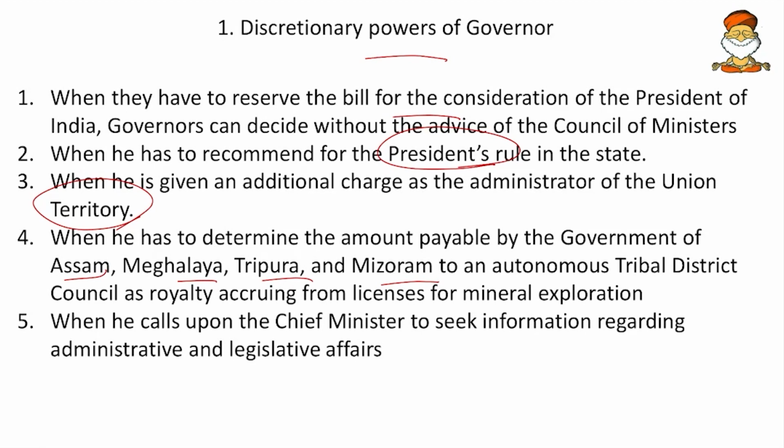These are the Schedule 6 states, so that is why this is being taken up. Then when he calls upon the chief minister to seek information. As we used to study earlier, mark the important keywords so that it will be useful for quick revision.